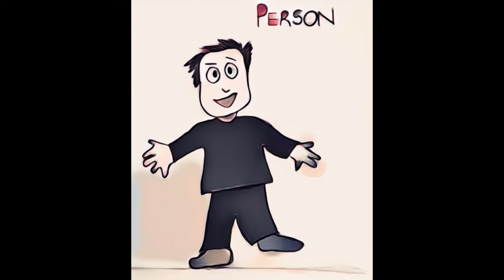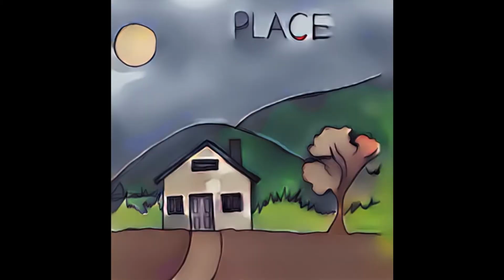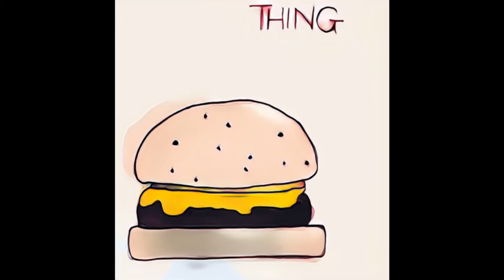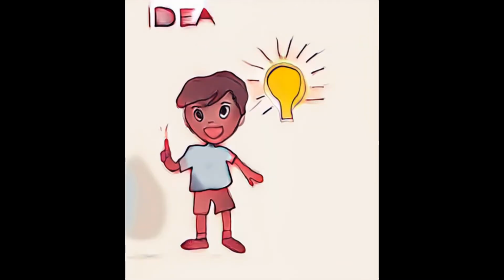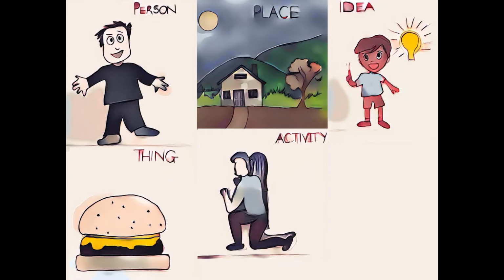So a noun names a person. Here we've got a person. A noun names a place. Here we've got a place, a little house, somebody's house in the mountains. A noun names a thing. Here we've got a hamburger representing a thing. A noun names an activity. Here we've got a prayer meeting, a husband and a wife praying. And lastly, a noun names an idea. Here we've got a little boy with an idea. So don't forget, a noun names a person, a place, a thing, activity, or idea.